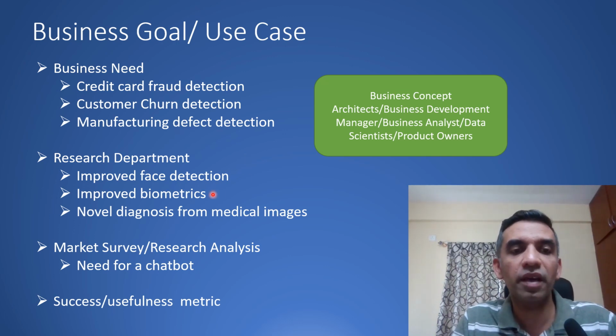So this needs to be quantified over here. Like, what is the target? So when you say improved defect detection, would it detect 99% of the time, better than the current solution, right? So that success or usefulness metric also needs to be decided over here, or thought has to go into coming up with that success metric.